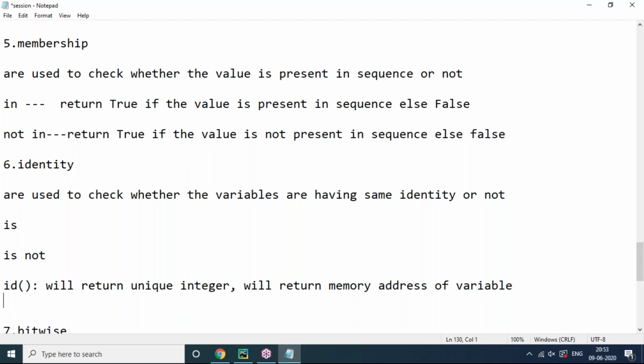Internally, based on this id function, we can check whether it is the same identity or a different identity. The id function is used to get the memory address of the variable, and that memory address is a completely unique integer. Every variable has its own unique integer value. If two variables' unique integer values are the same, then their identity is the same. If they are different, then the identity of the two variables is different.